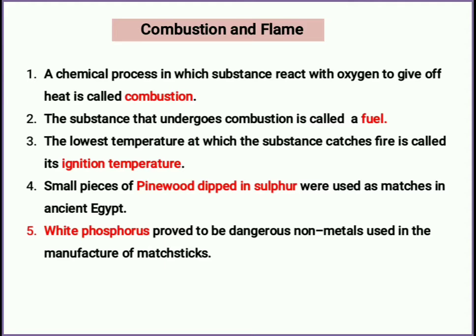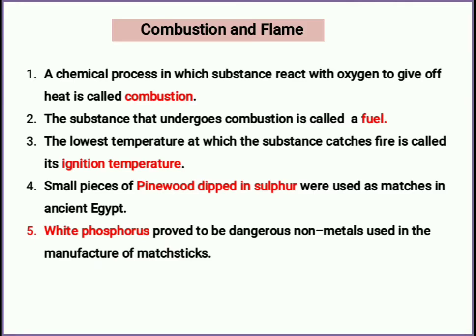And also the people who were using this matchstick found it very difficult dealing with white phosphorus. So it was very dangerous. Here, white phosphorus proved to be a dangerous non-metal used in the manufacture of matchsticks. That is why they banned using white phosphorus in the matchstick.